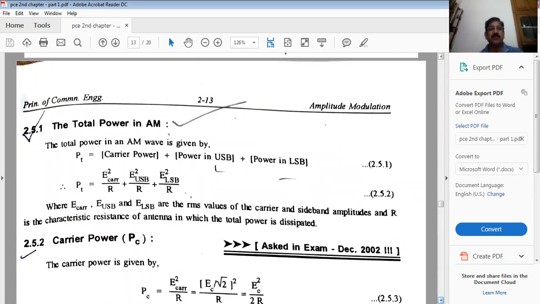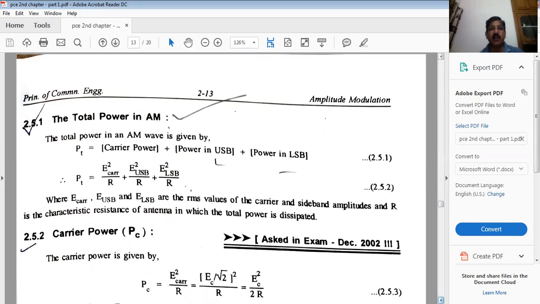Fine. Carrier. Here, this is a voltage relationship with the resistance. Like power is equal to V square over R, or in terms of current, it is equal to I square R. So here, the voltage of the carrier is EC. So E carrier square over R, plus voltage of upper sideband the whole square over R, plus voltage of lower sideband the square over R. So we have to add all these things.